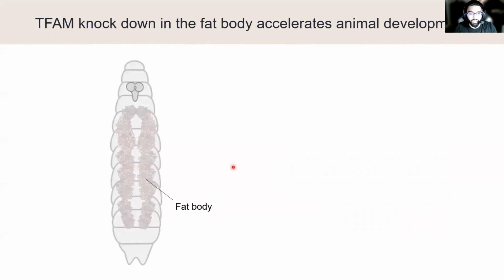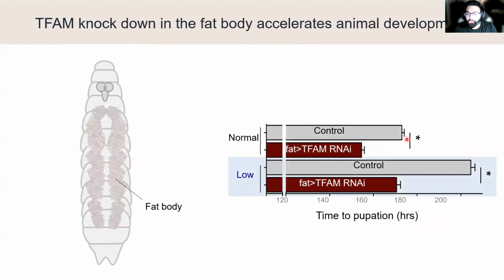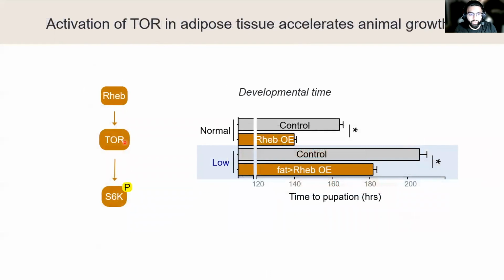So when we knock down TFAM specifically in the fat body, we see this accelerated developmental timing. And this is seen for both the normal and low nutrient conditions. Next, we want to see how activating TOR signaling affects developmental timing. And we did so by exploiting this upstream positive regulator of TOR. So we decided to overexpress Rheb, which will increase TOR signaling. And when we overexpress Rheb in the fat body, we see this accelerated growth. And this is seen for both normal and low nutrient conditions.